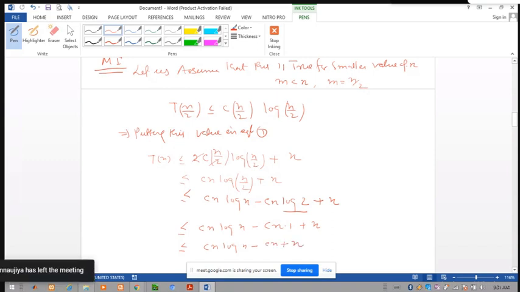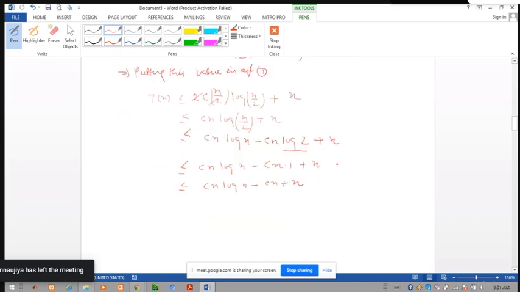So this means this is less than or equal to c n log n minus c n plus n. This is less than or equal to c of n log n for c greater than or equal to 1.